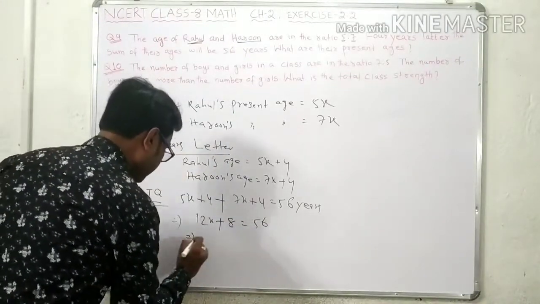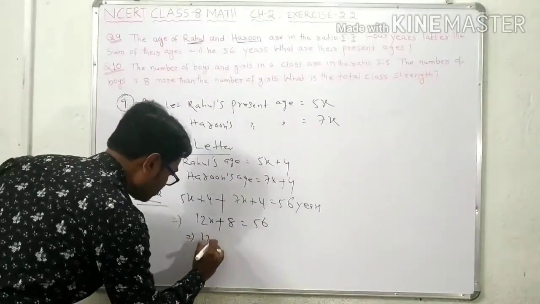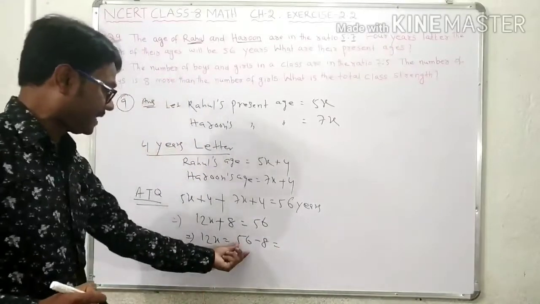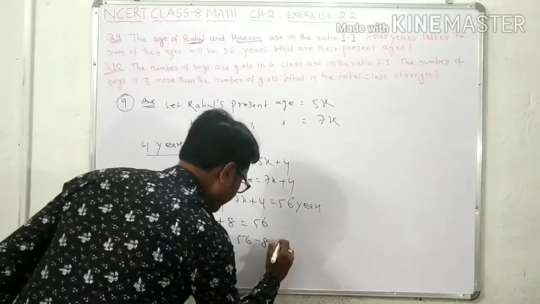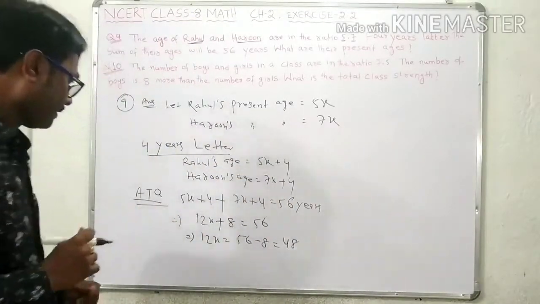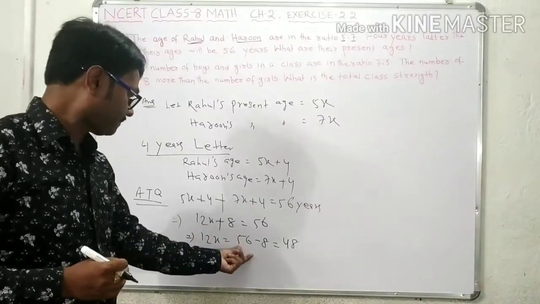Now shift this quantity to the right hand side. So 12x is equal to 56 minus 8. 56 minus 8 is 48. So now it is 48.